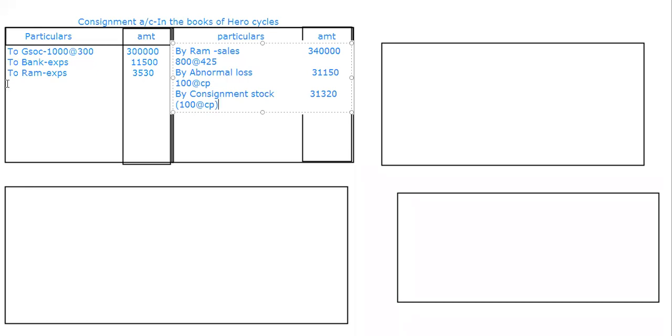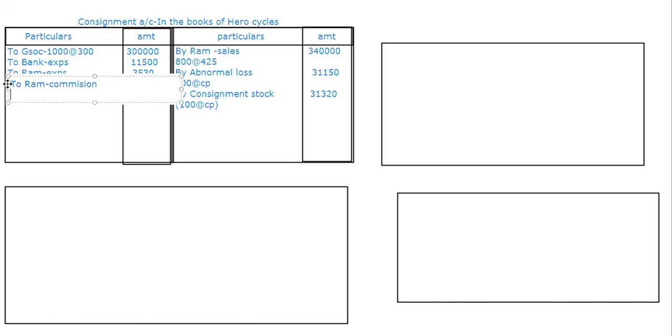Now, before we end it, we need to pay the commission to Ram. So to Ram, commission, how much? 5% on sales. So how much is the sales? 3,40,000. So it will be how much? 3,40,000 into 5%.